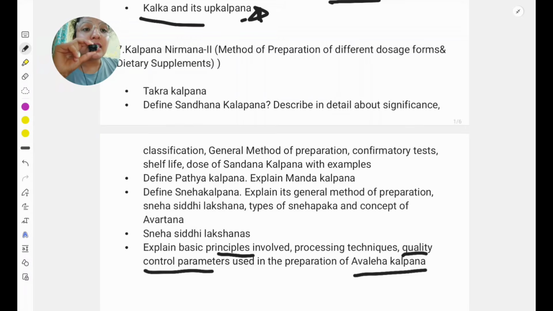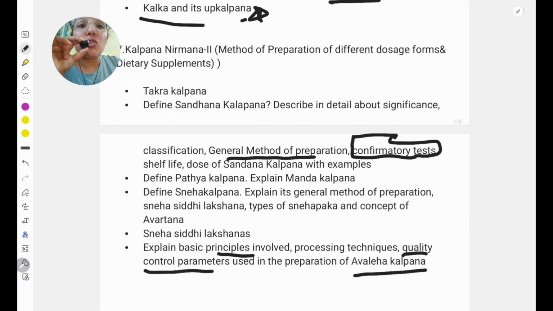From Sandhana Kalpana they have asked like a normal formula of Sandhana Kalpana, how we prepare a Sandhana Kalpana and the full procedure. And in Sandhana Kalpana very specific steps are there. What is the Purva Karma, Pradhana Karma, Paschat Karma, all you have to explain. General method of preparation, and one confirmatory test is also explained there, so you should know that also.